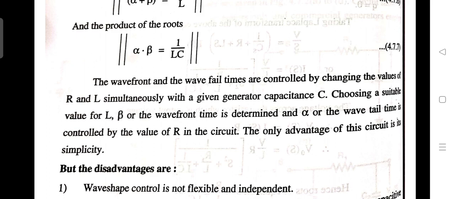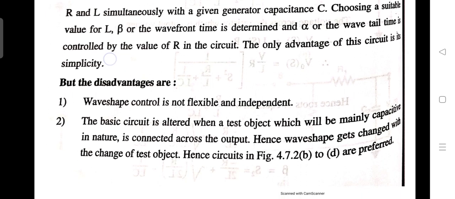The only advantage of these circuits is simplicity, but they also have some disadvantages. First, wave shape control is not flexible and independent. The basic circuit is altered when a test object, which will be mainly capacitive in nature, is connected across the output.